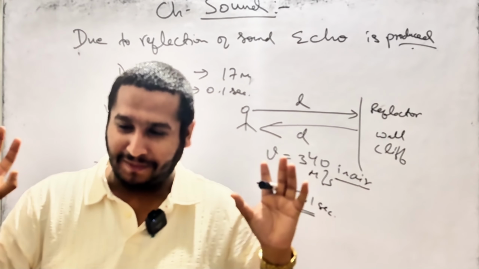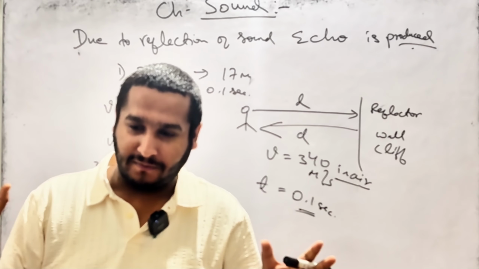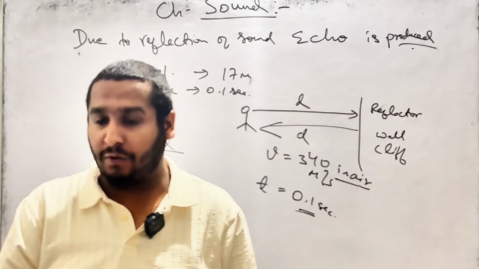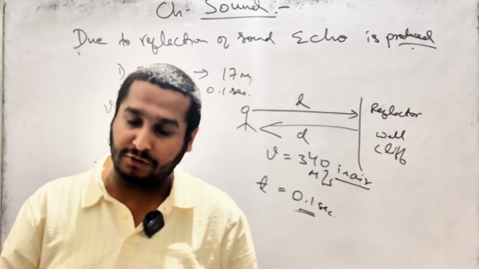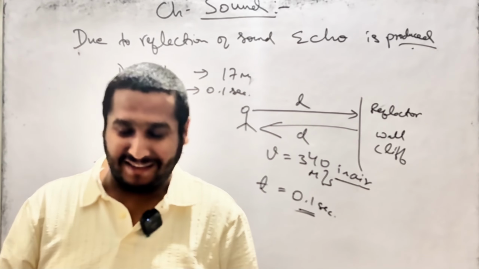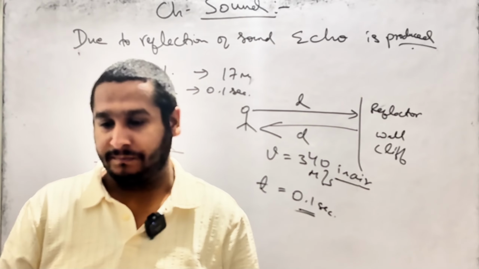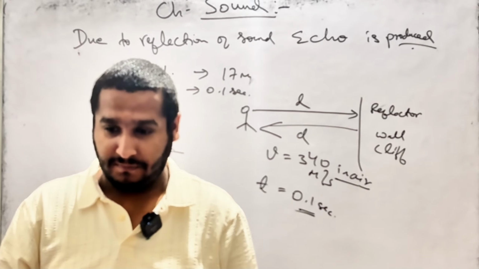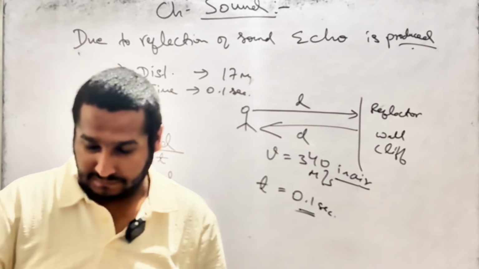Two, three echoes, multiple echoes you can say. So that is your reverberation. It's a form of echo, but not exactly an echo, because there are multiple sounds, one after the other, that you are able to hear. That is called reverberation.